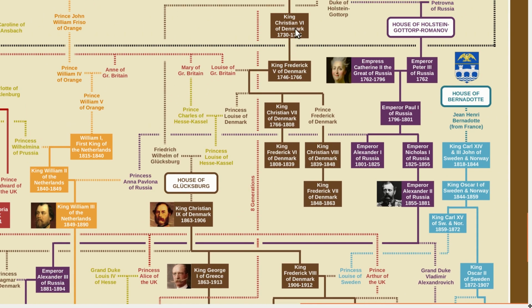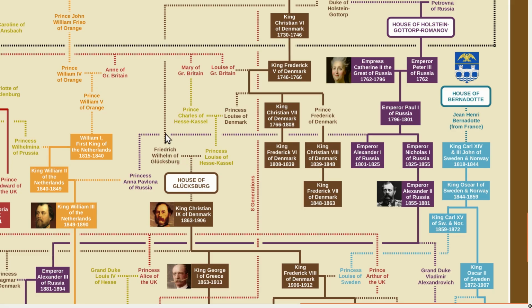So that line is over here, and you can see it eventually died out because there were no male heirs, and so the throne passed through a daughter and another daughter who married into the Glücksburg family, and that's why we get a new house in Denmark called the House of Glücksburg. Now, I mentioned though that the Glücksburg branch is a junior branch of this particular family, and let's look and see why.